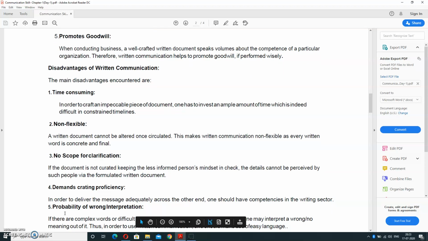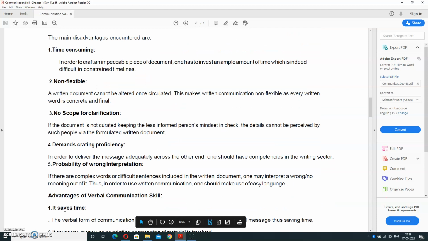And no scope for clarification. If the document is not curated keeping the less-informed person's mindset in check, the detail can't be perceived by such people from the formulated written document. It means you need not give any clarification if you are having a written document. You directly present your document. You need not explain how it is possible, when it was done. Everything should be well managed if you are having a particular written document.